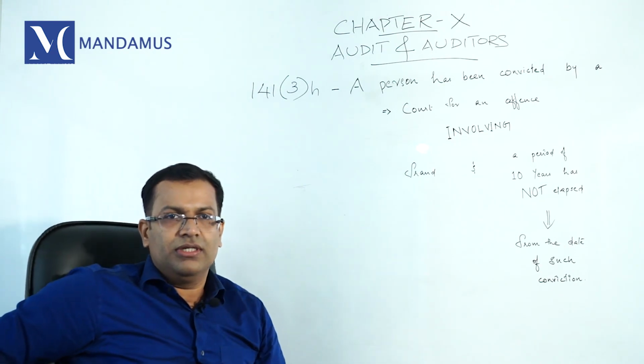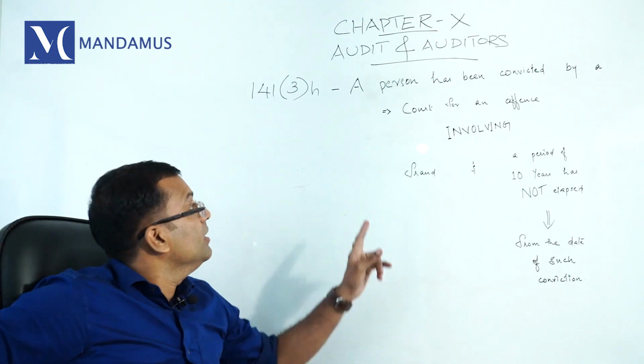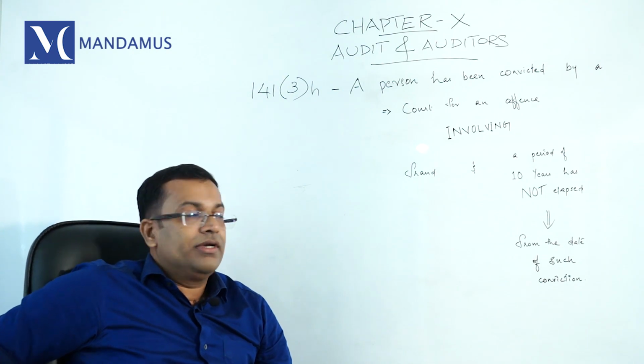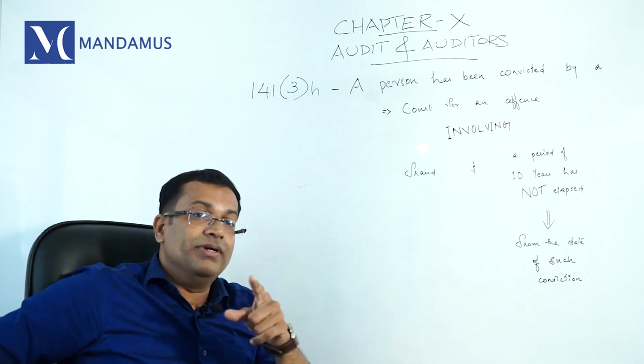See, in this provision, if you want to become a statutory auditor of a company, if you have been convicted for an offense involving fraud and a period of 10 years has not elapsed from the date of conviction, then you will be disqualified. What does it mean?